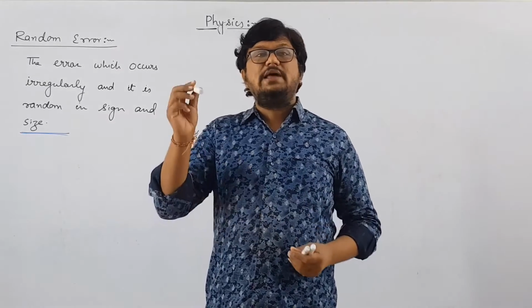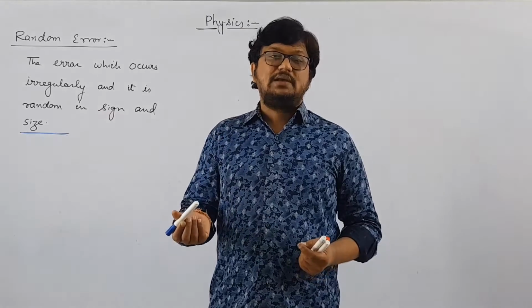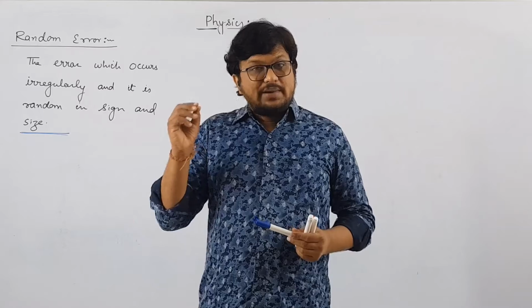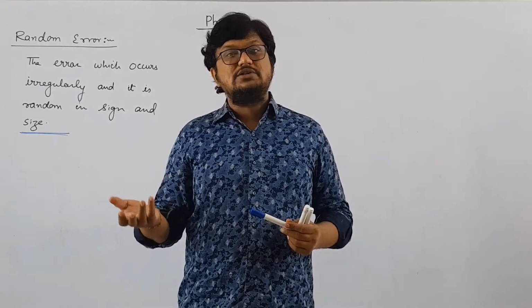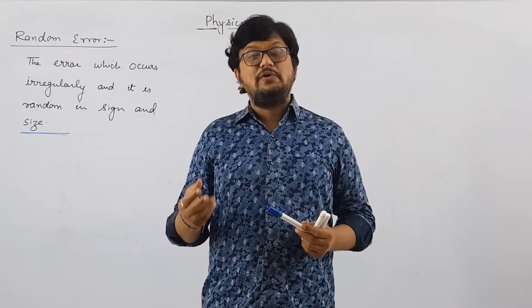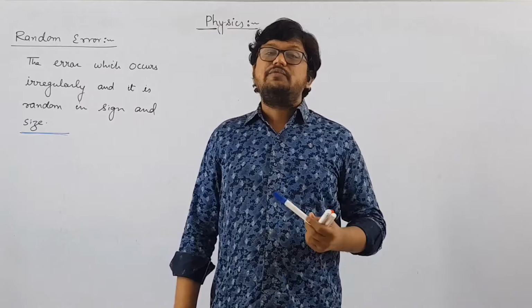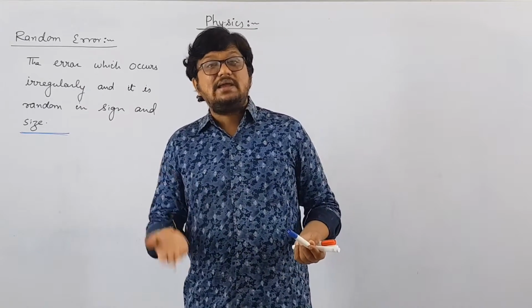Suppose I measure the length of this pen; each time you will get a different answer. It is not necessary that each and every time you will get the same answer. Suppose you are measuring the diameter of this sphere using a micrometer screw gauge. Then you will find that each and every time your measured value will be different. So what do we have to do? Take as many observations as possible and take the average of that.